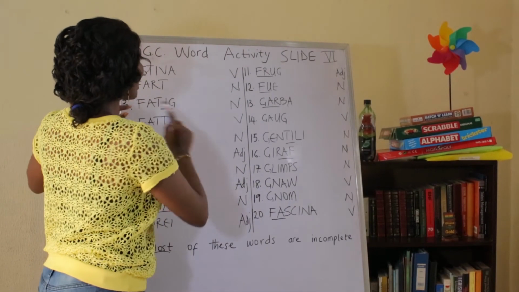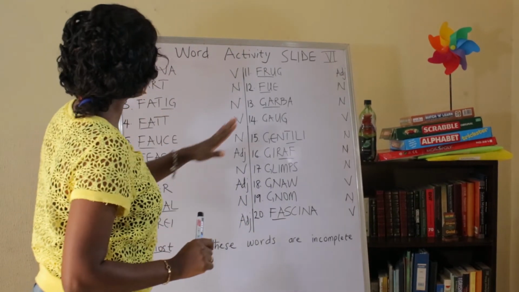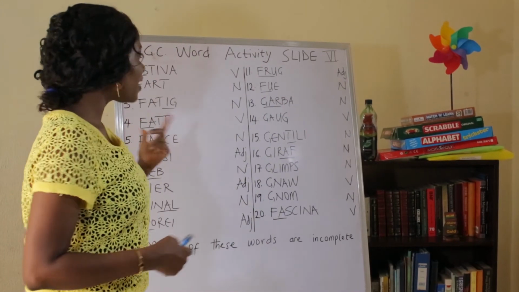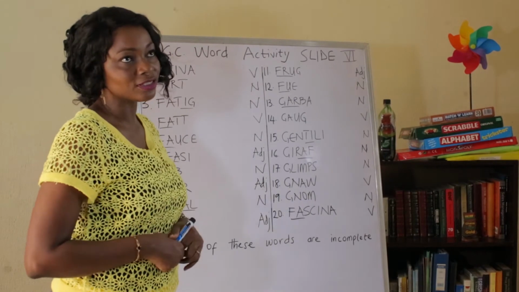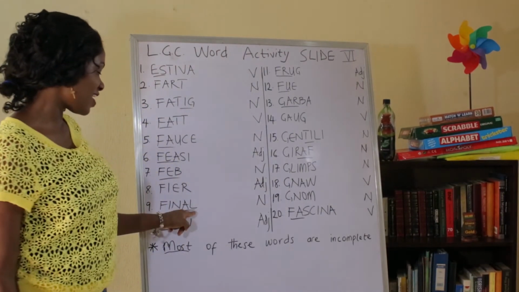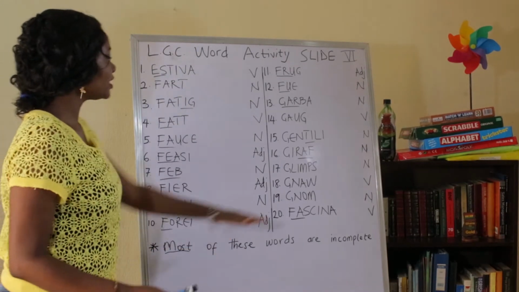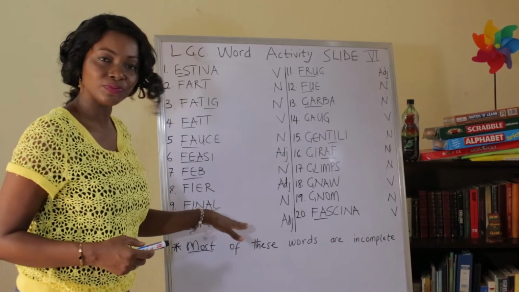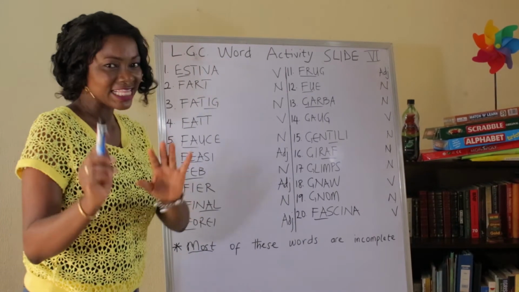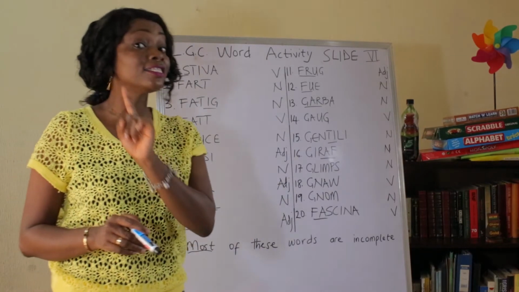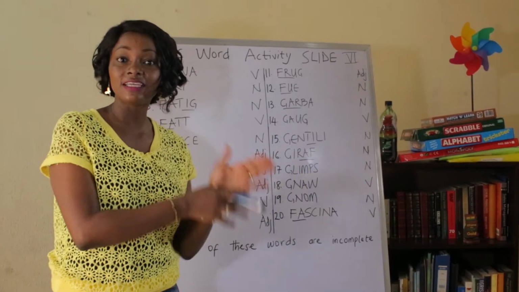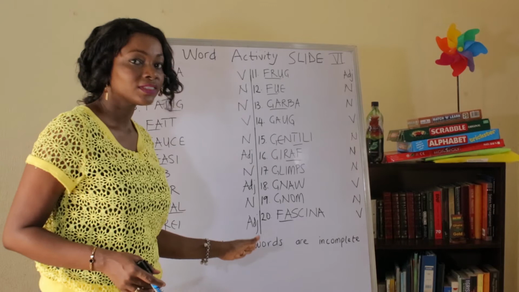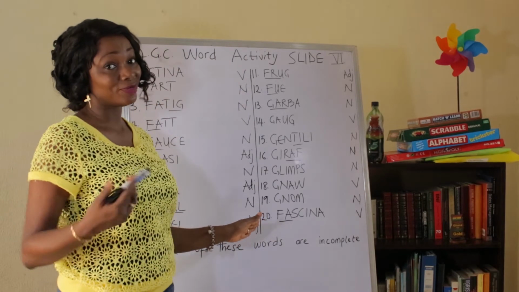Yes, so the first word we have here, I'd say this one more time. Most of these words are incomplete. Now, you can find ways to complete these words, or just tell yourself that, you know what, that word right there is complete. But we did this just to keep you mentally active. So you're wondering, how can I complete that? What letter can I fix in front of that, right? That is the idea. Now let's move on. One more thing you need to note is that some of these words have different parts of speech, but we have chosen only one each to give you clues on how to spell these words. Can we get on with it?